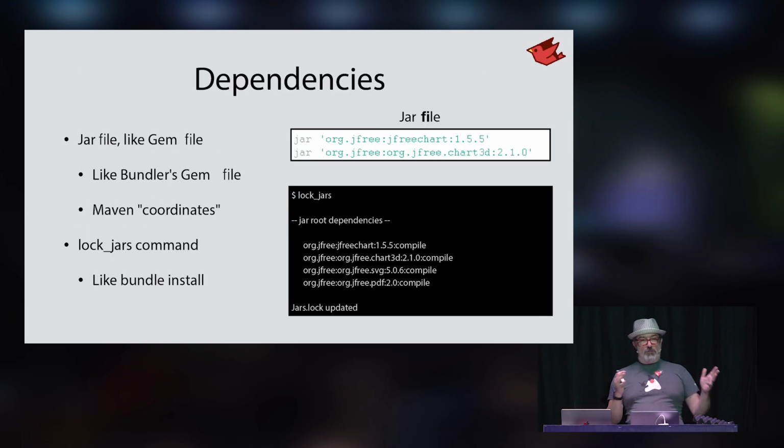So all the libraries in the JVM world are going to be published and packaged as jar files. And so like a Gemfile that pulls down the Ruby gems, we have a Jarfile that lists all of the Maven coordinates, which are an organization or a group ID, an artifact ID, and a version number. So here we pull down some of the dependencies needed for JFreeChart. The lock_jars command in JRuby is essentially equivalent to bundle install. It will look at your Jarfile, pull the libraries down into your local Maven storage, and then everything's available for that application to use.